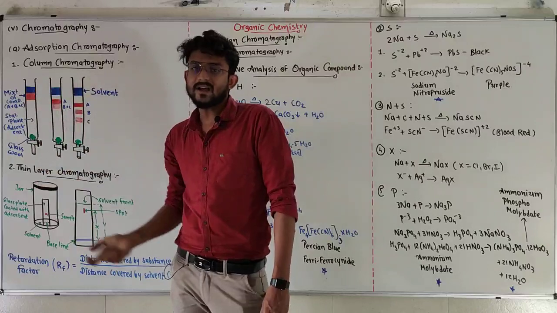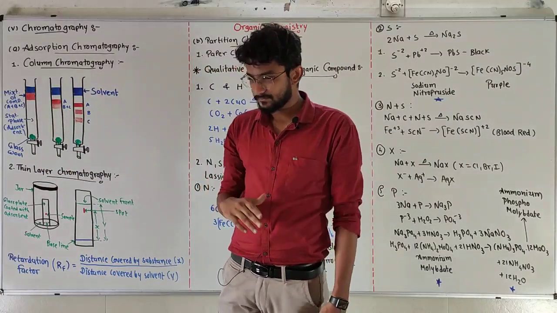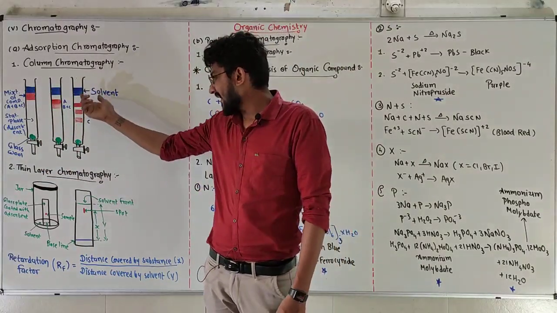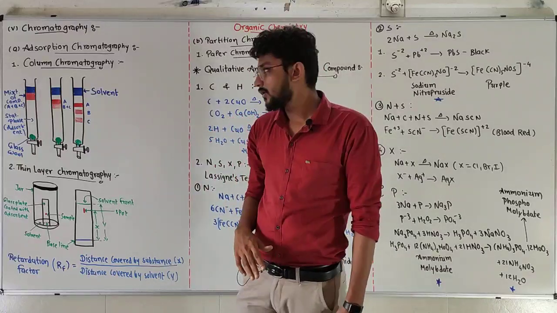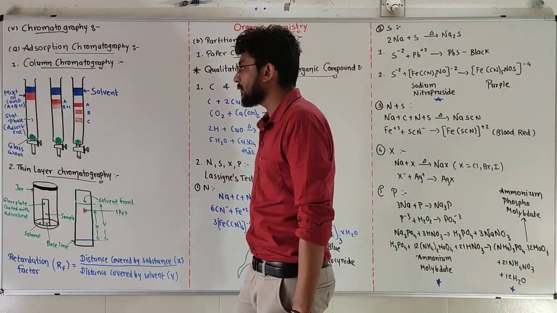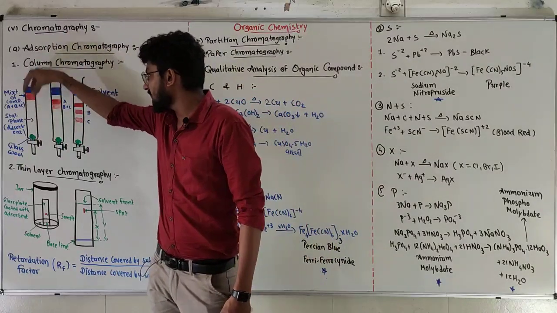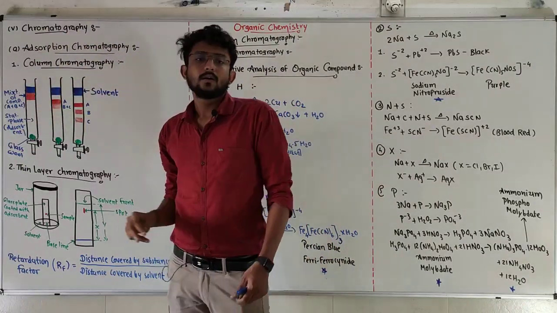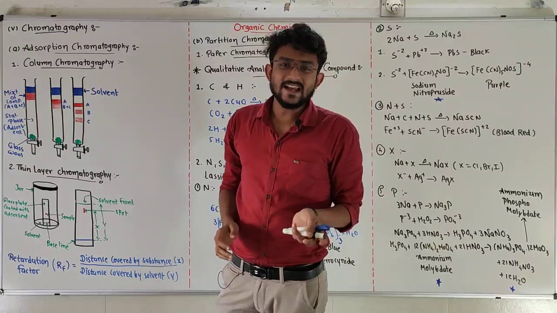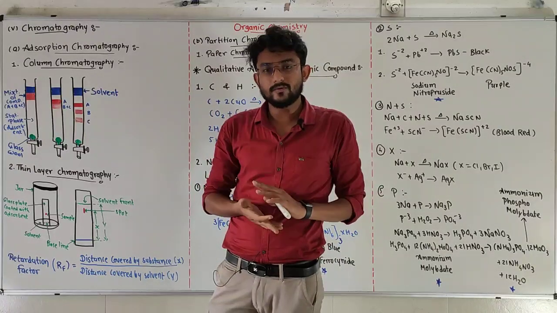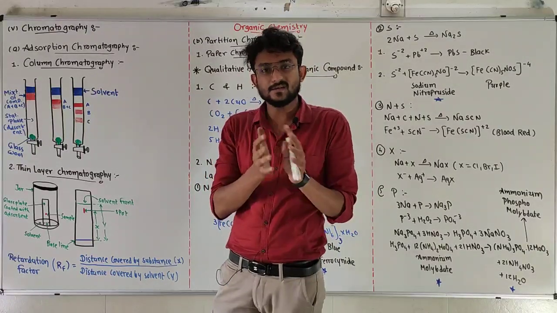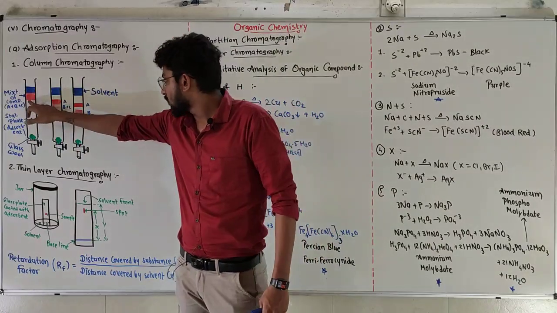where we have one glass tube, or you can say a burette. You can take a burette or a glass tube. In that burette, first of all, we add our stationary phase adsorbent, either alumina or silica gel, or an equal mixture of both of them.